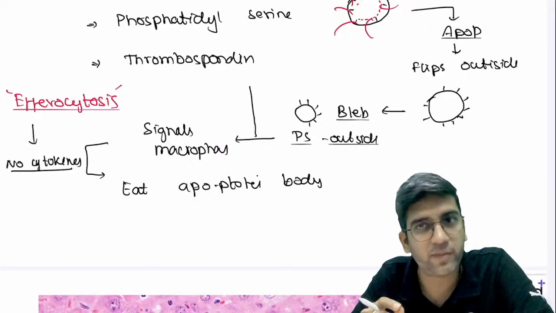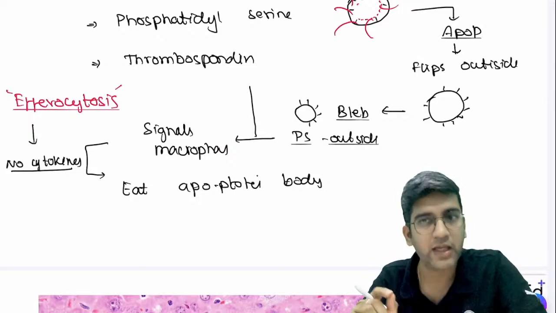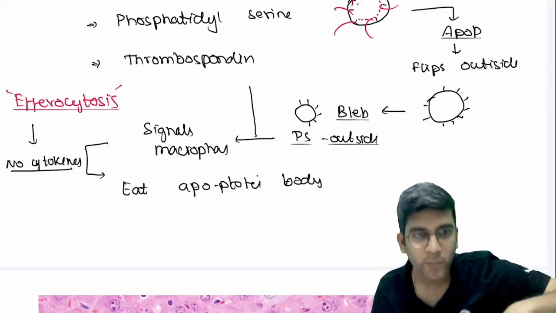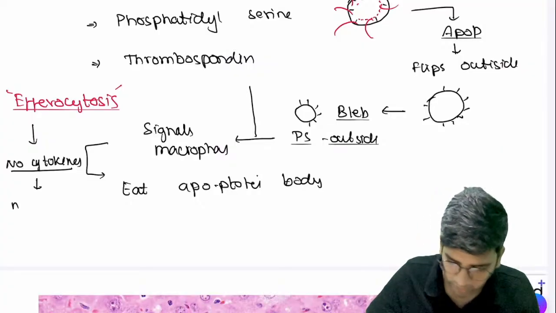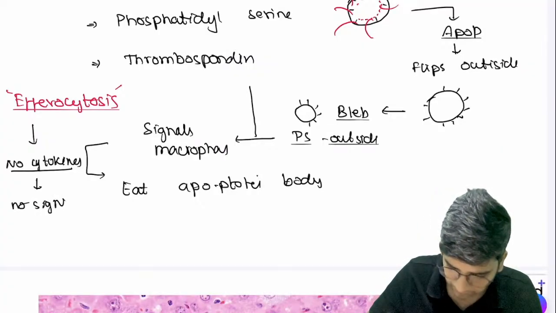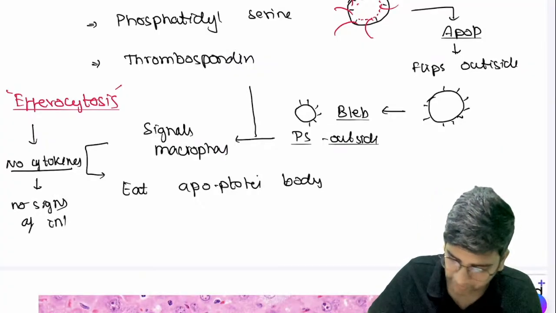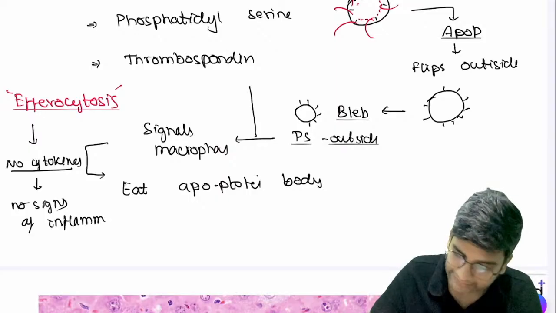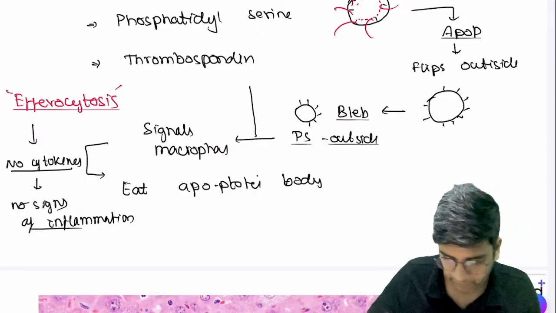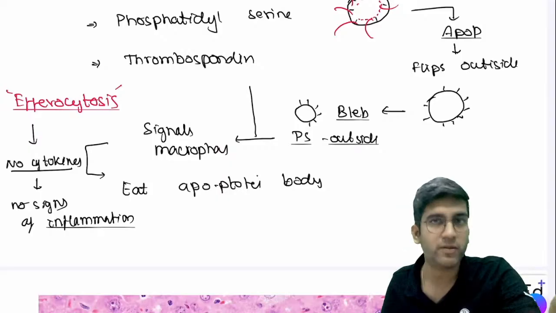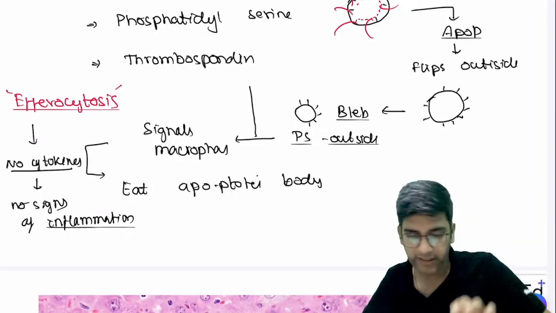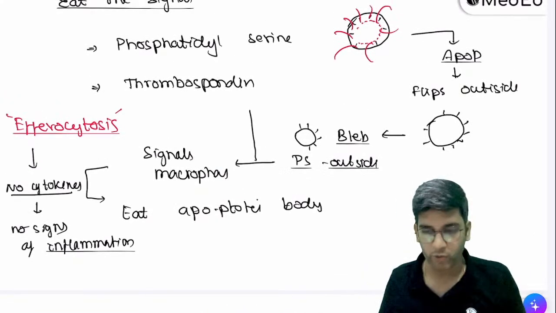We'll learn about inflammatory mediators in the next class. There are no signs of inflammation, and that's why it's painless also. It's painless, there's no inflammation, but yes, macrophages do play a part in apoptosis, right? That's how apoptosis ends.